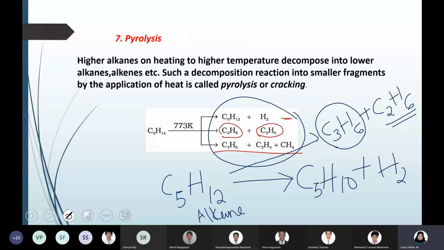So these notes are already uploaded till pyrolysis for alkane. That is the first section. Alkanes we have completed. Like this, we have to go for alkenes, alkynes, and aromatic compound, that is benzene. Only benzene we will discuss. So that much is left in this chapter.